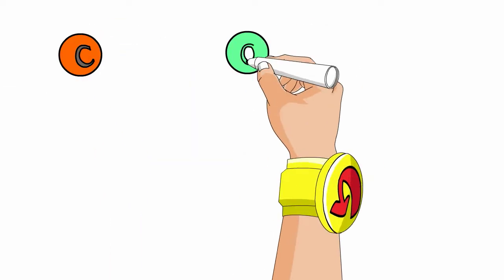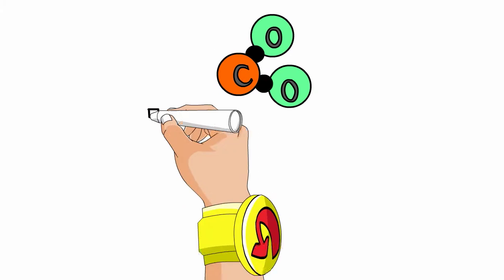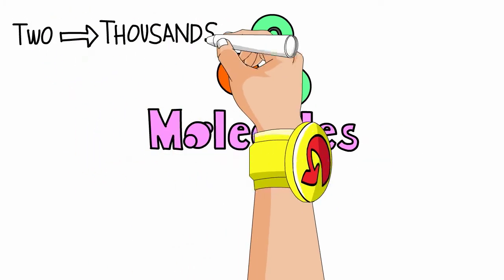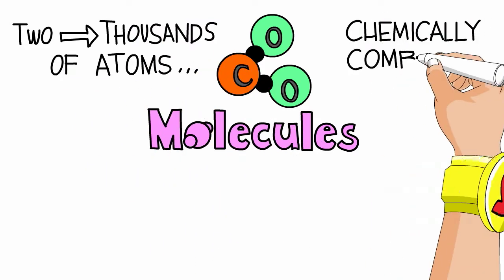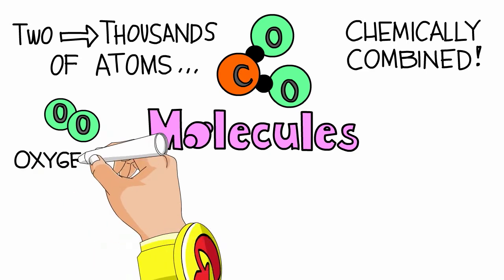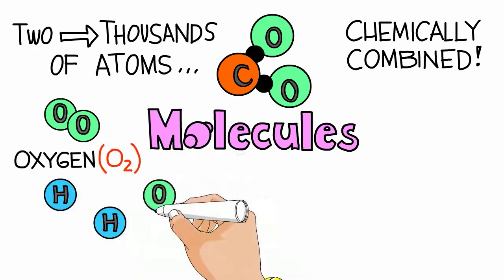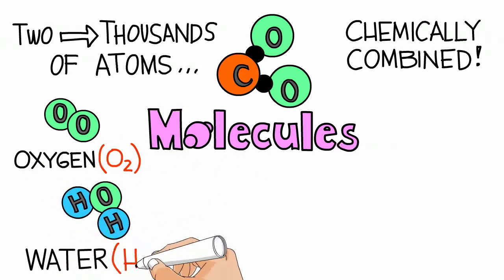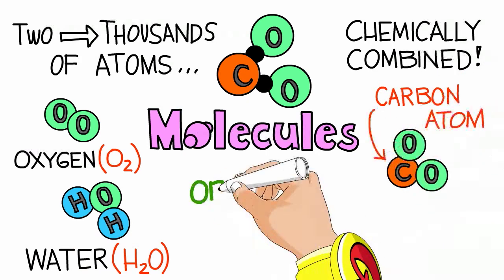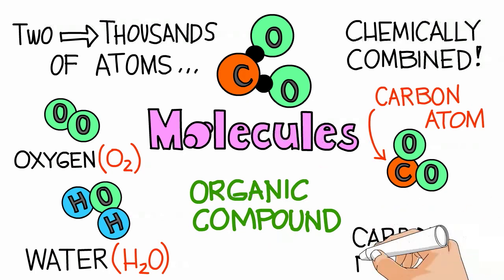Many elements in the periodic table are not stable on their own, so they group together with other atoms to form molecules. Molecules can contain anywhere from 2 to thousands of atoms that are chemically combined. Some molecules are made up of the same element, like oxygen, O2. Others are made of different elements, like water, H2O. A molecule that contains carbon atoms is called an organic compound, like carbon dioxide, CO2.